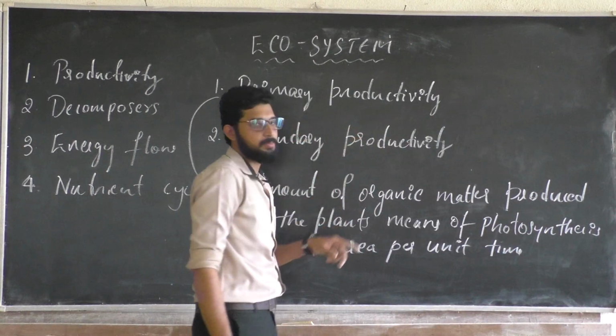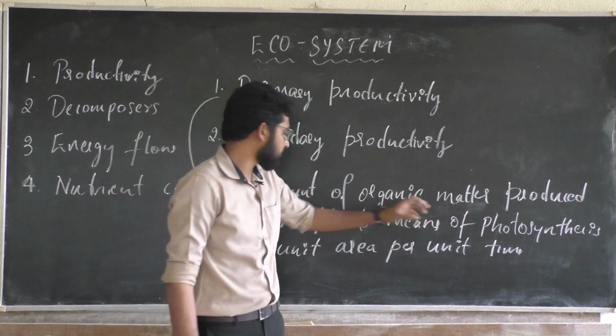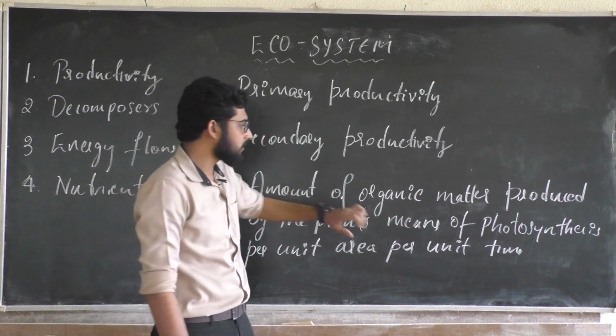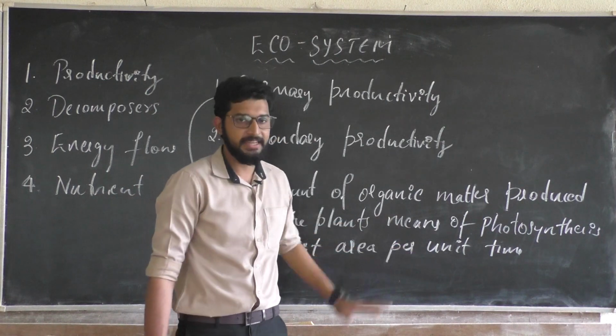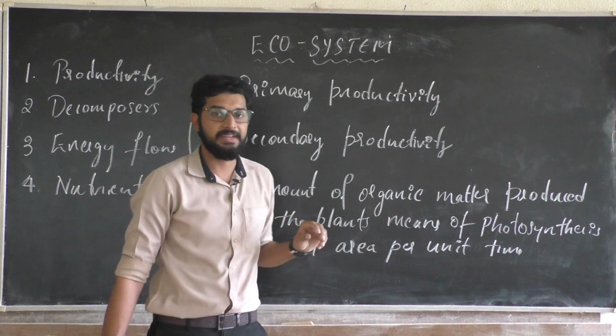This is your primary productivity. It is the amount of organic matter produced by the plants by means of photosynthesis per unit area per unit time. That is your primary productivity.